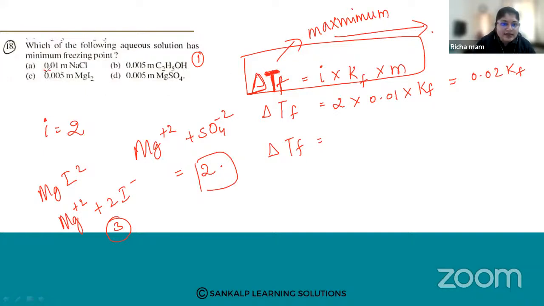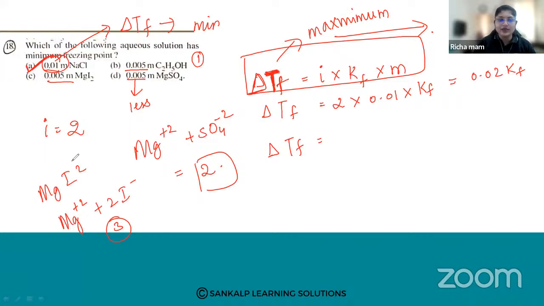You can see that this is 0.01 and rest all are 0.005. So the delta TF value here will be less as compared to this one. So this will be more. If the delta TF value is maximum, then your freezing point will be minimum. So our answer is A.